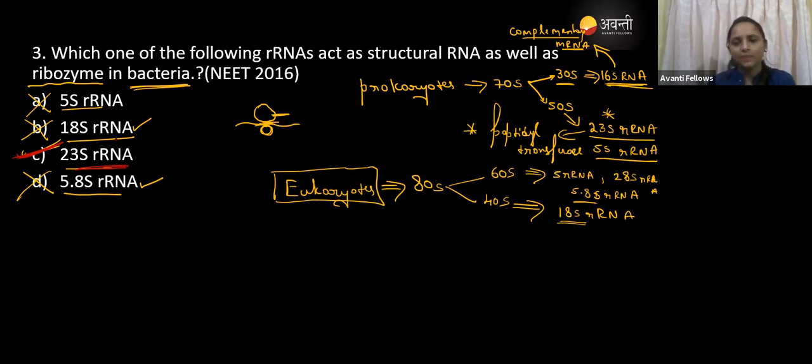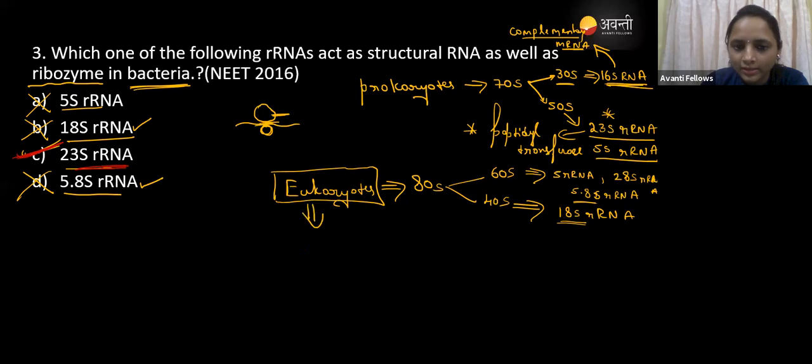Okay, so the correct option is, guys, here you can see in the bacteria it is 23S, right? In the eukaryotes it is 28S. Just remember that 28S. They may ask the question, right? It was asked in NEET 2016. That is in the bacteria. They may ask about that in the eukaryotes, right? So just remember that eukaryotic 28S rRNA.